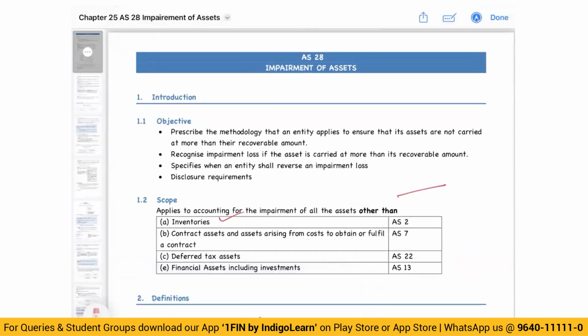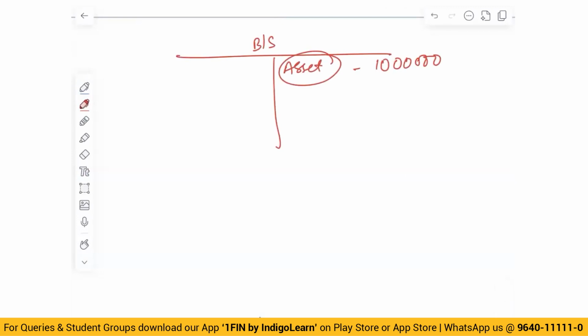So today we'll finish up Accounting Standard 28, which deals with impairment of asset. Now, this is one standard which is slightly on the tougher side. It is slightly difficult, but nonetheless can be scoring when it comes to examination, right? When we talk about impairment, what this standard generally talks about is, let us say we have in the balance sheet some asset worth 10 lakhs. Let us say this is PPE.